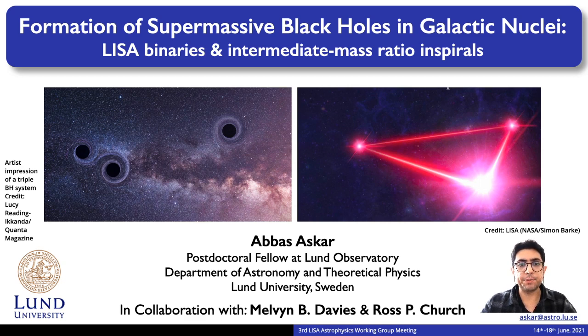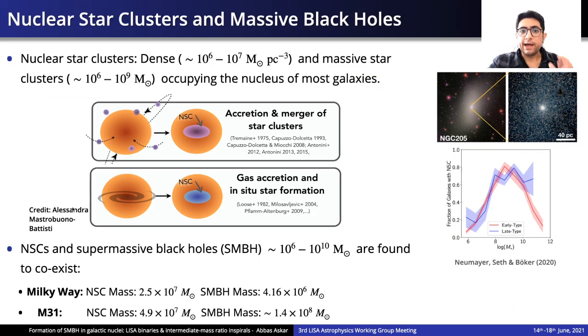In this talk, I will be presenting some very preliminary results on formation of LISA binaries and intermediate mass ratio inspirals in galactic nuclei. At the center of many galaxies with stellar masses between 10^8 to 10^10 solar masses, there exists a nuclear star cluster. This is a dense star cluster with an effective radii of a few parsec, and the formation mechanism remains a matter of debate. They may form through accretion and merger of star clusters, or they could also form from gas accretion, which leads to then in situ star formation.